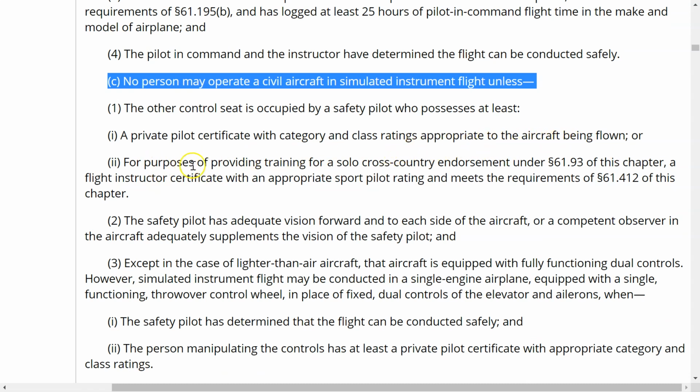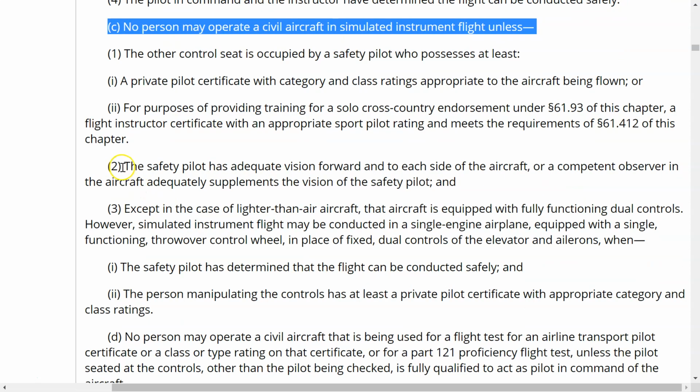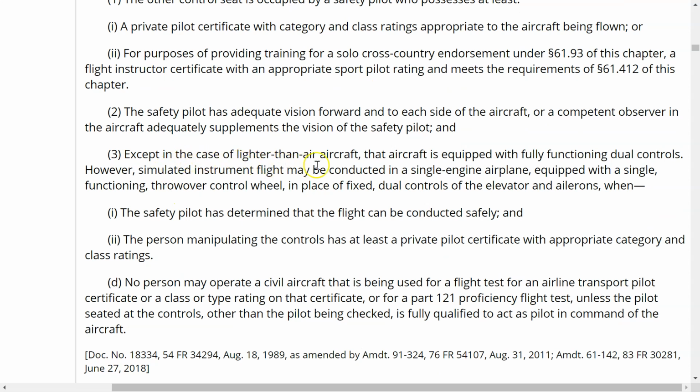or for the purpose of providing training for a solo cross-country flight endorsed under 61.93 of this chapter, a flight instructor certificate with an appropriate sport pilot rating and meets the requirements of 61.412 of this chapter if you're going to do sport pilot. Number 2, the safety pilot has adequate vision forward and to each side of the aircraft, or a competent observer in the aircraft adequately supplements the vision of the safety pilot. And lastly, except in the case of lighter than air aircraft, that aircraft is equipped with fully functioning dual controls.